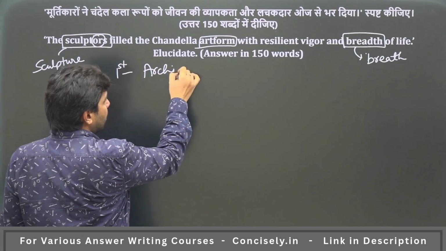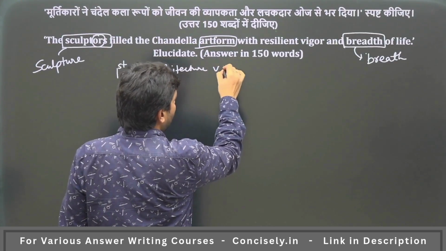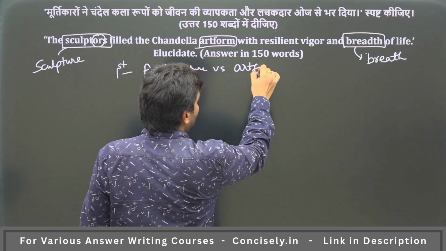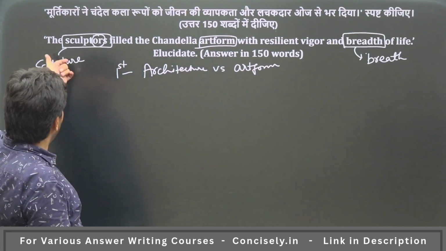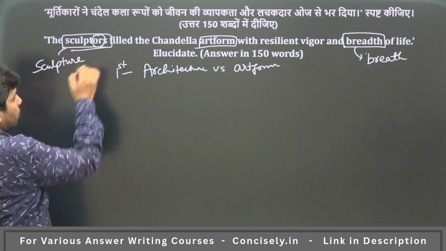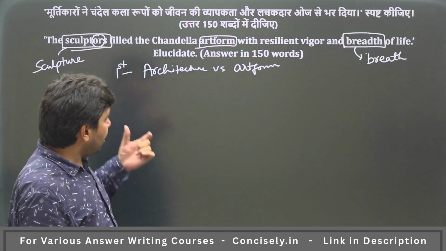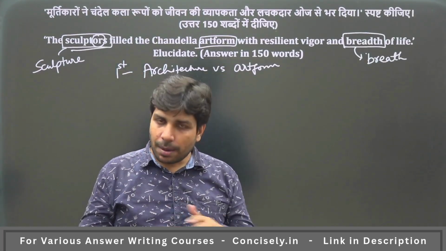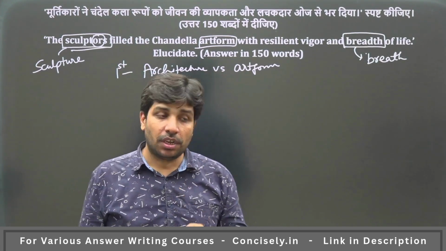Question is about art form. If the question is about art form, that art form is also particularly related to sculptors, sculpture. So this is the first mistake. Students have gone elaborating about the Chandella architecture, which is not the actual demand of the question.